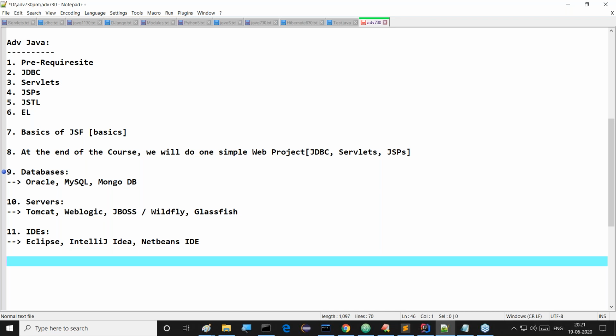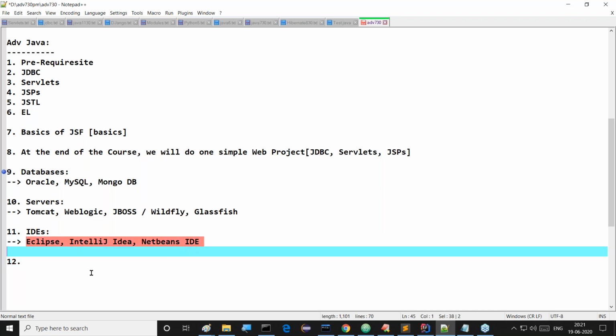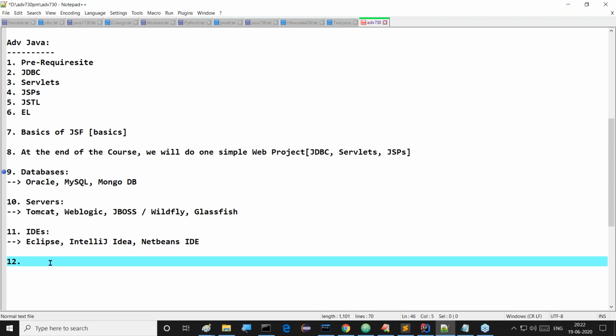Right, sir. Then after completion of these IDEs part, what next one here? Databases is okay, fine. Servers is okay, fine. Then IDEs we are able to provide. Yeah, all IDEs, almost all. These three IDEs I'm going to teach in our classes now. Definitely. Even right from core Java also I'm going to start, but in the 6 o'clock class I still did not start this IDE part. I will start when this methods topic is completed. So these many IDEs we are going to use in our advanced Java projects, advanced Java applications.